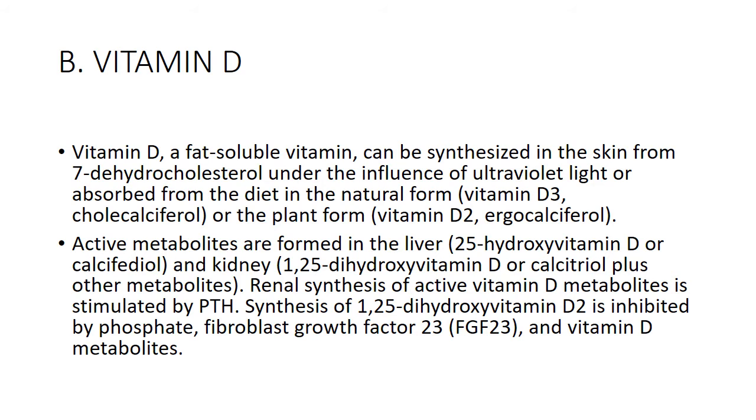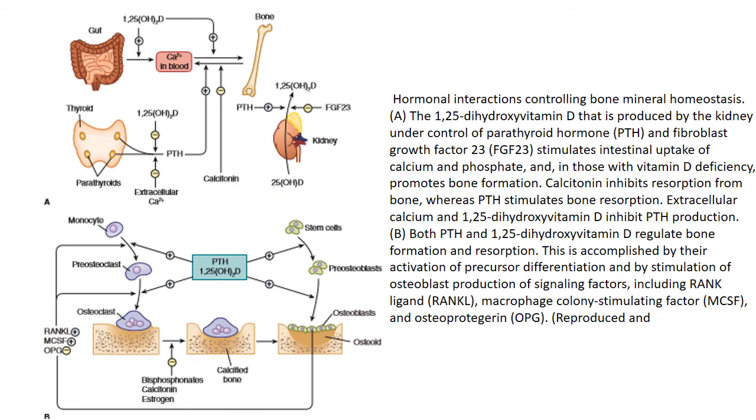Synthesis of 1,25-dihydroxy vitamin D in the kidney is inhibited by phosphate. Moreover, fibroblast growth factor 23 and vitamin D metabolites. This is the diagrammatic picture which explains how our body regulates vitamin D3, phosphate and calcium excretion.